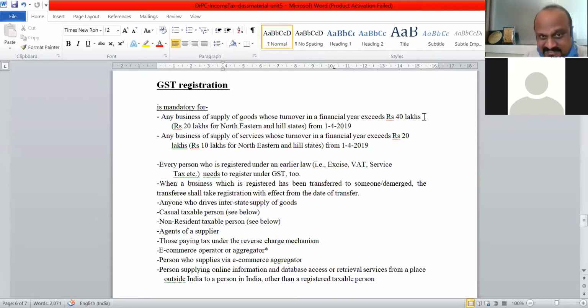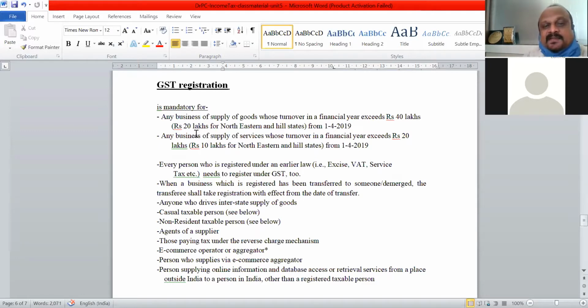If the manufacturer or the goods and service provider is in the northeastern or hilly states, it is 20 lakhs. This is the latest one: 40 lakhs for the rest of the country and 20 lakhs for the northeastern or hilly states. If somebody's turnover is more than 40 lakhs, GST registration is compulsory.